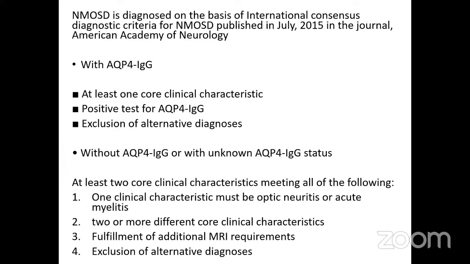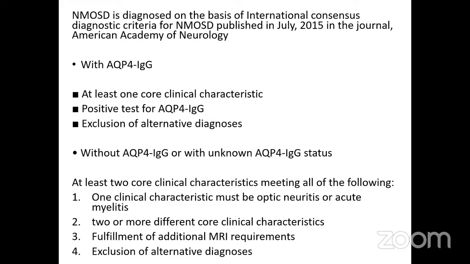NMOSD is diagnosed on the basis of the international consensus diagnostic criteria published in July 2015 in the journal Neurology of the American Academy of Neurology. So it can be with aquaporin 4 IgG, that is if we are testing for that, and the other is without aquaporin 4 IgG status. So with the aquaporin 4 IgG status, at least one core clinical characteristic has to be present, a positive test for aquaporin 4 IgG, and exclusion of alternate diagnosis should be present.